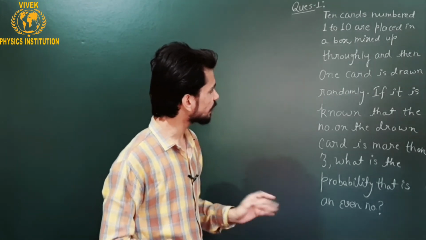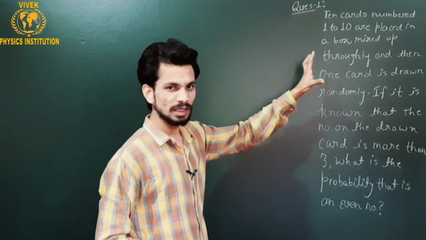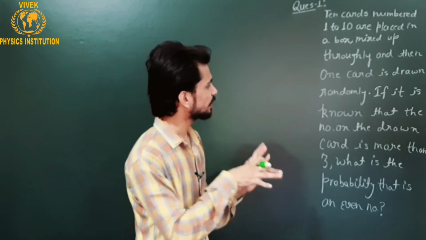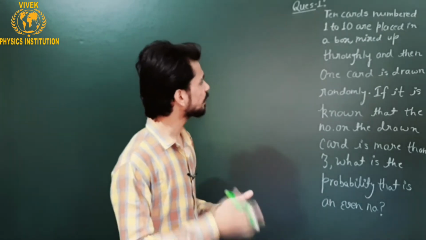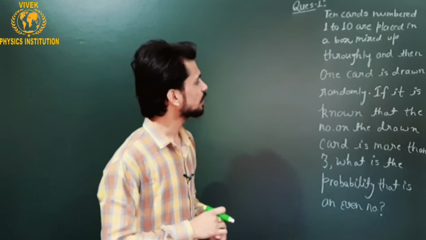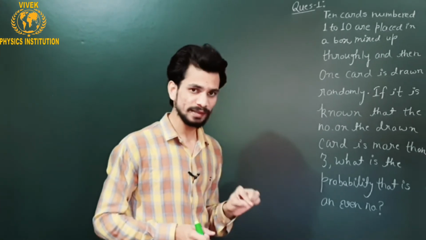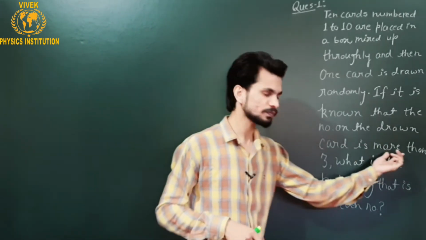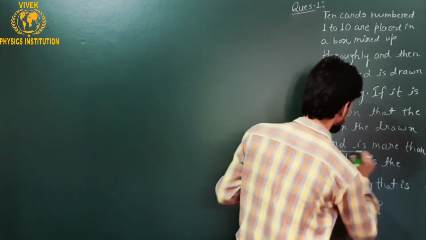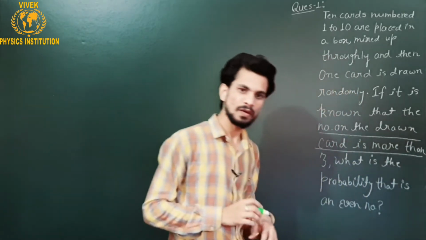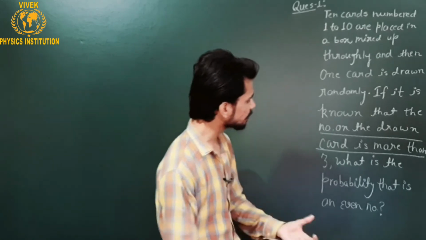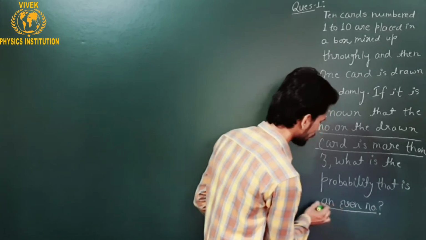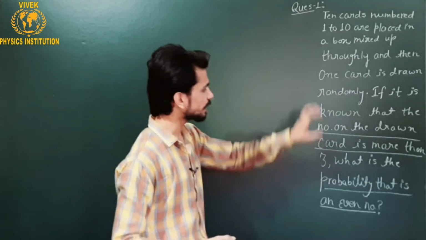So what is the thing which is predefined here? When the cards having the numbers 1 to 10 are mixed thoroughly and put in the box, and I pick up one card from that box, then it is predefined that the card which is drawn has a number which is more than 3. It means that this event is predefined here. And then we are asked about the probability that it is an even number. It means that this is the event which will occur under the condition of this event.